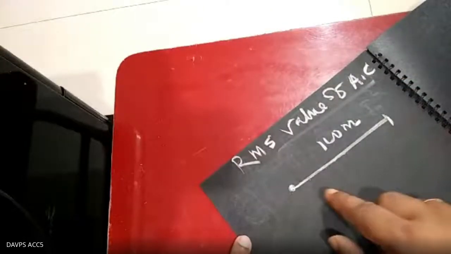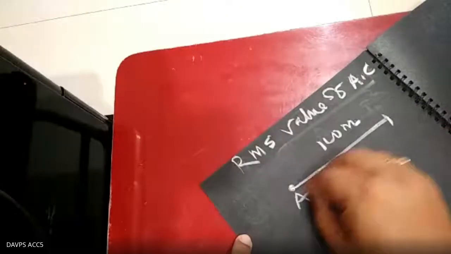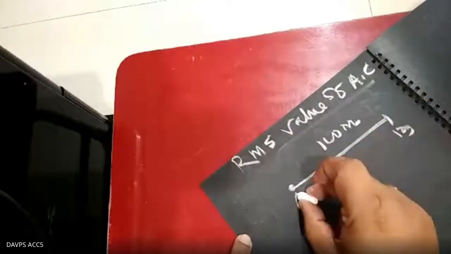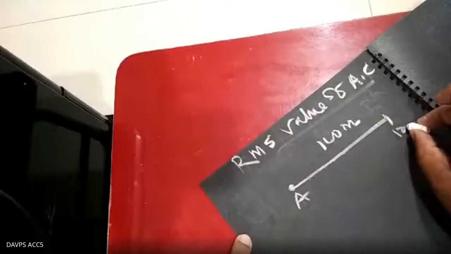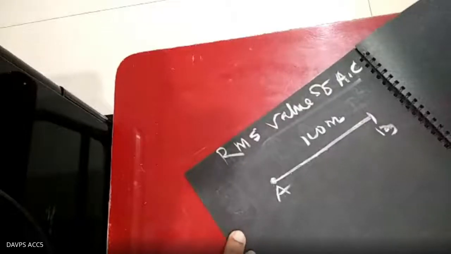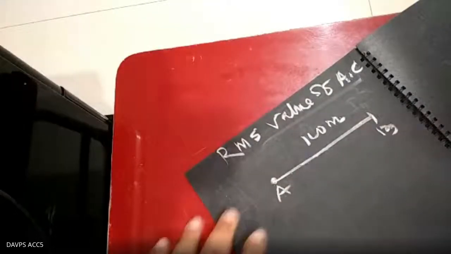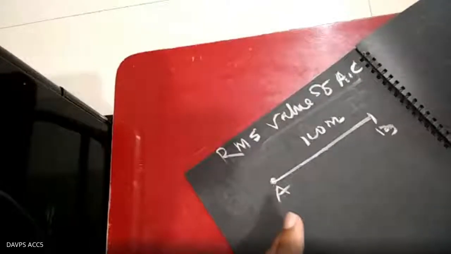Second time, the current moves from A to B 100 meter, again B to A 100 meter, A to B 100 meter. In this manner, the current is fluctuating through the resistance. Which factor in both cases will be the same?